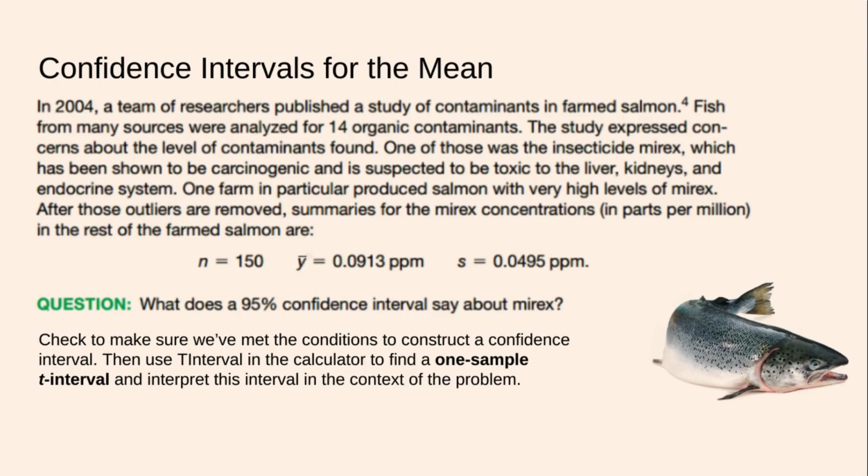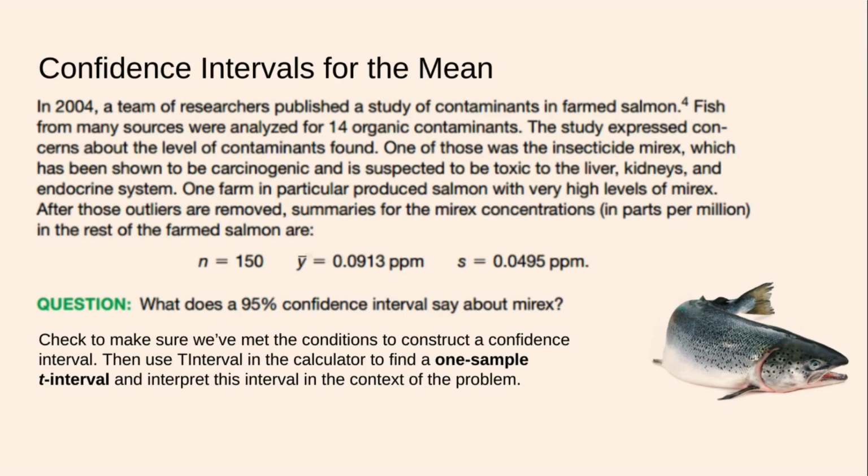After those outliers are removed, summaries for the Mirex concentrations in ppm, parts per million, in the rest of the farmed salmon are n equals 150. The mean is 0.0913 parts per million, which seems like a small number, but we'll learn that's actually a rather large number in this case. And the standard deviation is about half that, okay? What does a 95% confidence interval say about the Mirex?